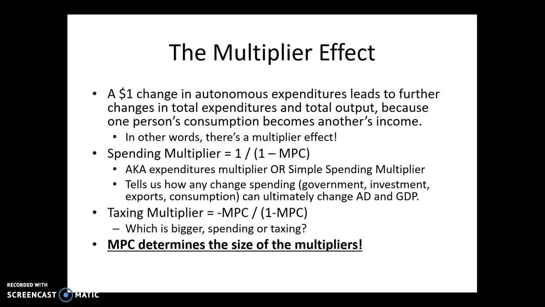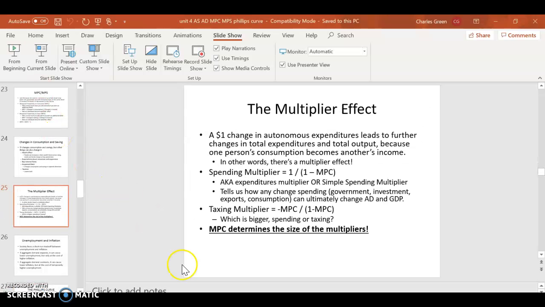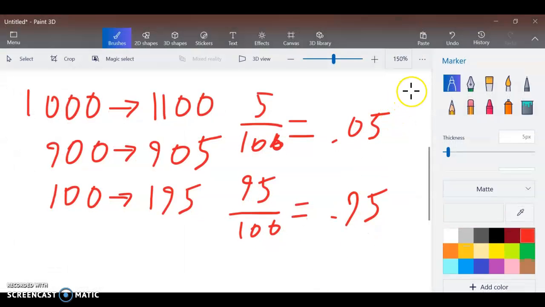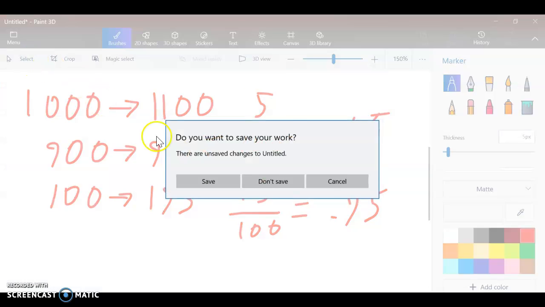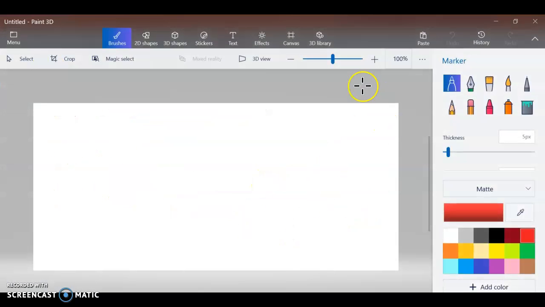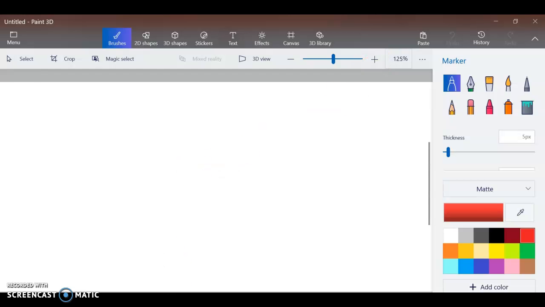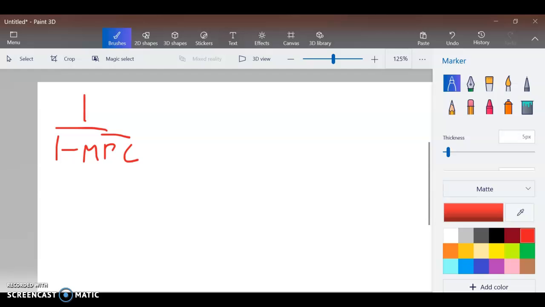Okay, so you see that formula there, right? It's 1/(1 - MPC). Okay, so let's use that formula really quickly. So suppose the MPC right now is, say, 0.9.